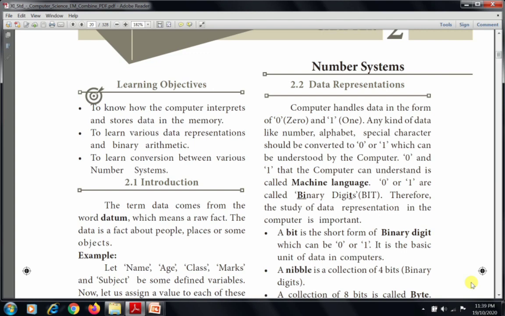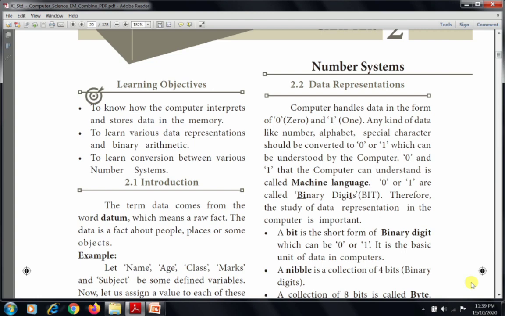Computer handles only 2 digits of data. One is 0, another one is 1. So it is called binary data. Any kind of data, number, alphabet, special character should be converted into this 0 and 1. Any kind of character data are converted into binary data which can be understood by the computer. So 0 and 1 is the only thing the computer knows, that is called machine language.